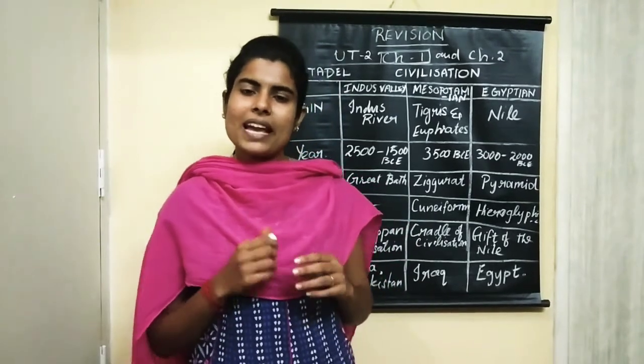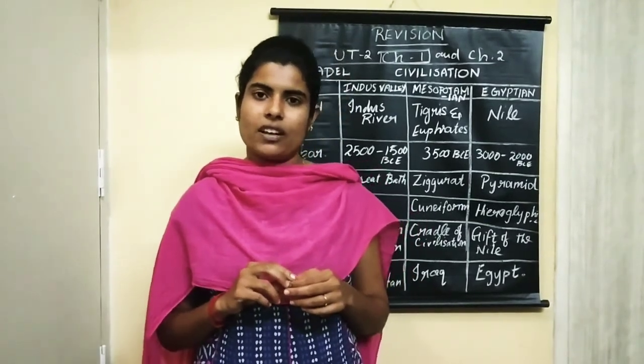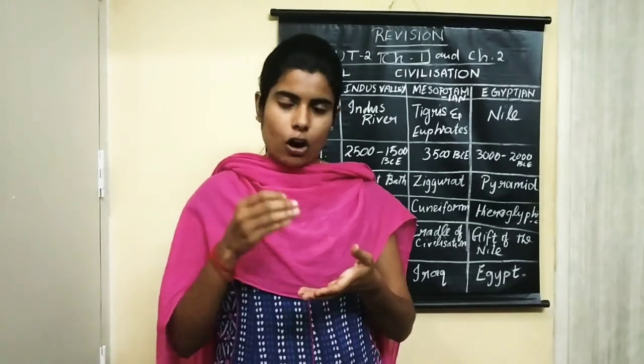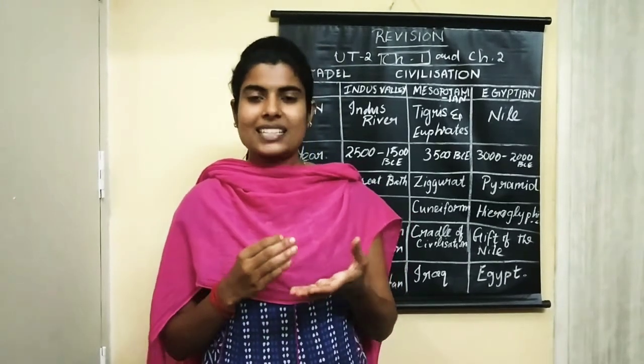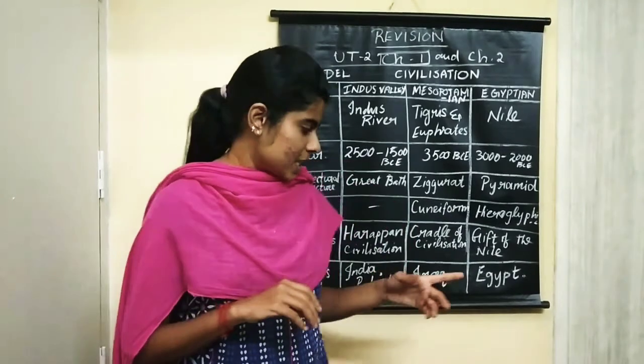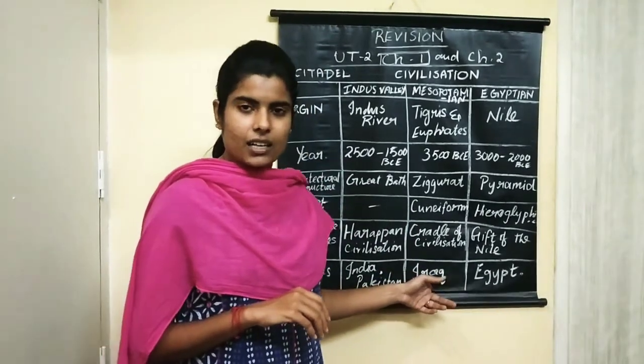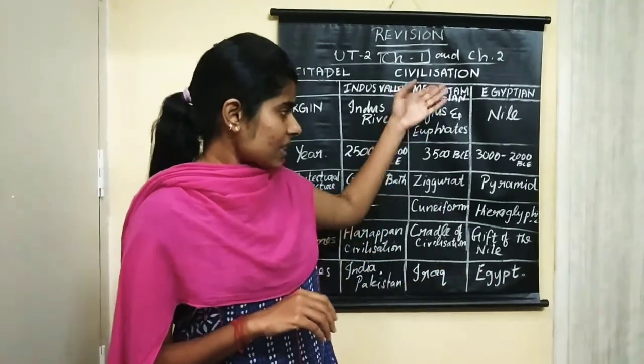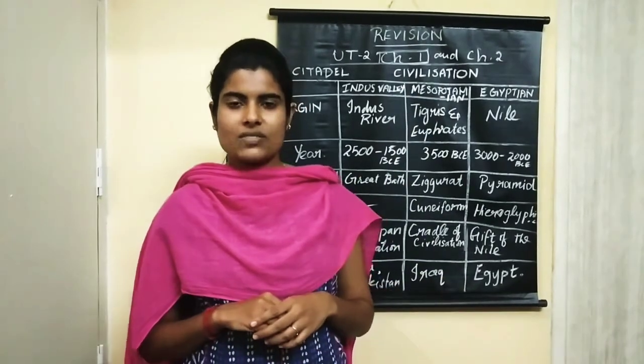Okay, so in which place did Mesopotamian civilization flourish? We know that it flourished in between 2 rivers, that is Tigris and Euphrates. So where is it located? It is located in Iraq. Okay, children? So it is all about the Mesopotamian civilization.